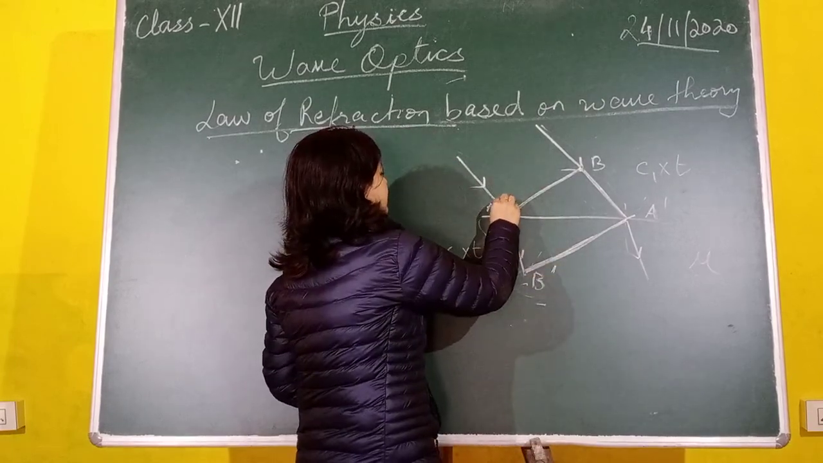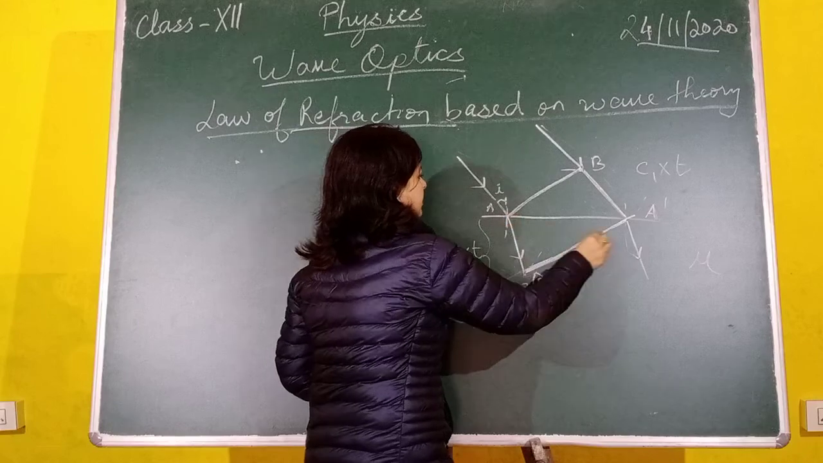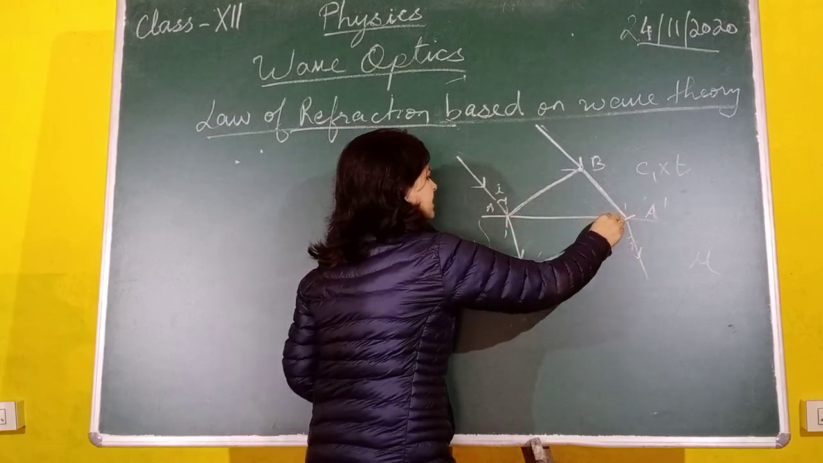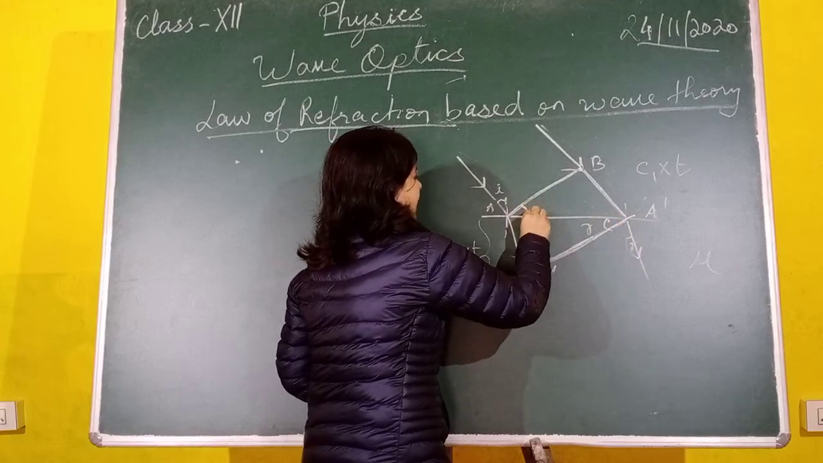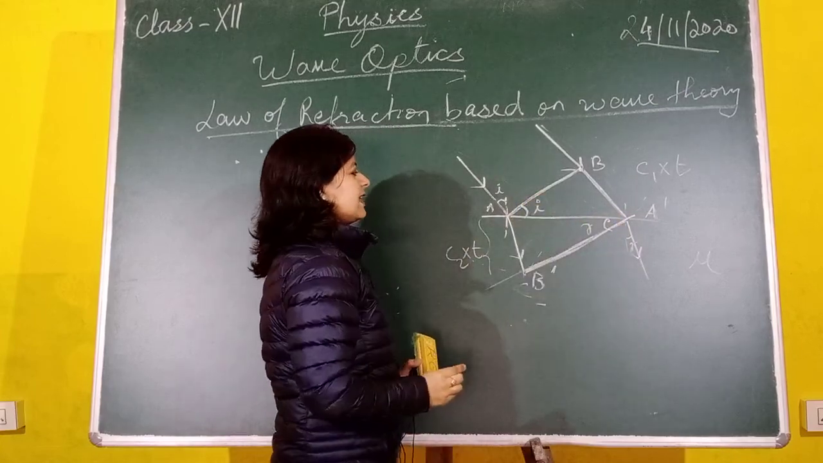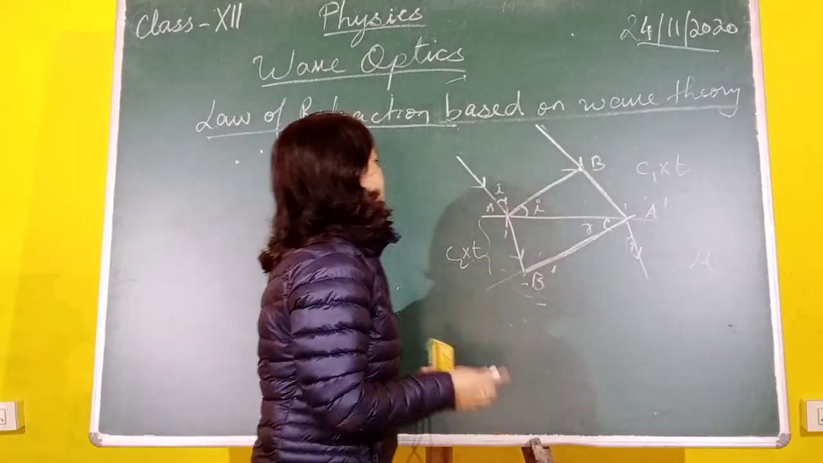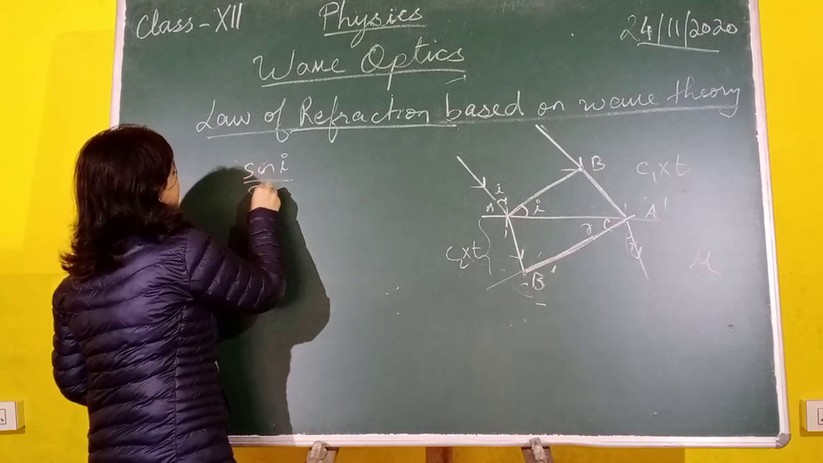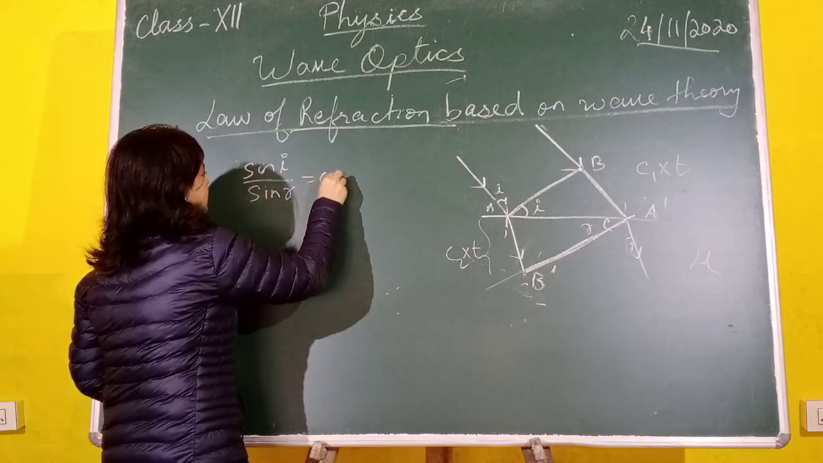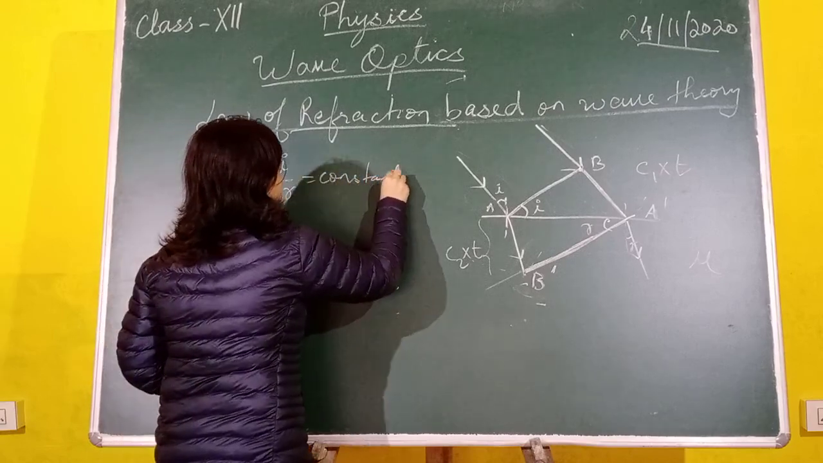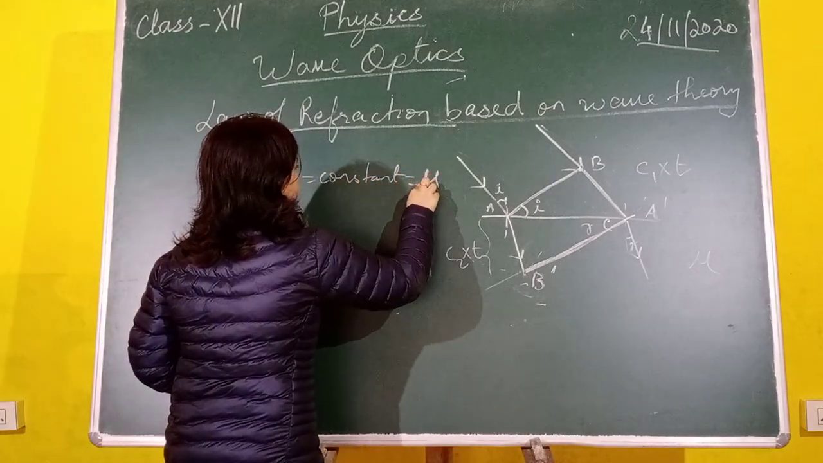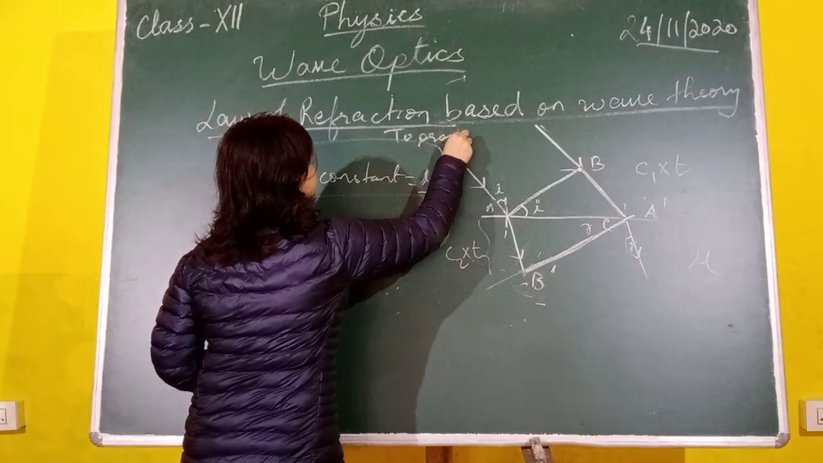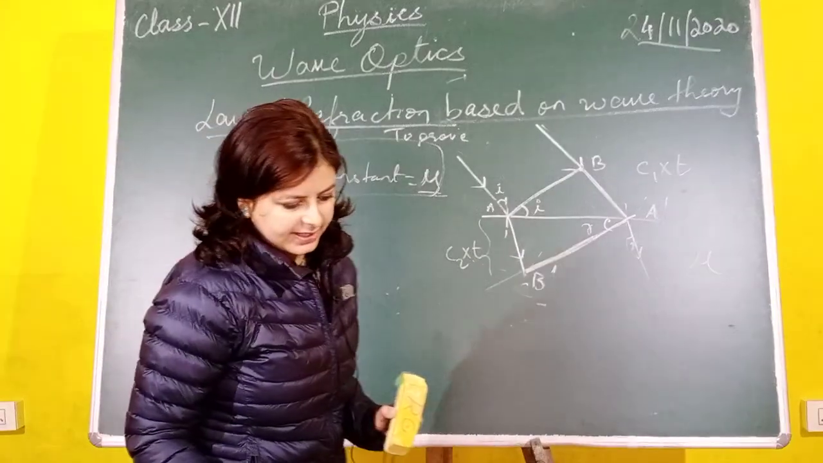The angle of incidence here is I. Here R is the angle of refraction for the ray, and for the wavefront this is the angle of refraction and this is the angle of incidence. Here we need not prove that I is equal to R because they are never equal. What we are going to prove is that the ratio of the sine of the angle of incidence to the sine of the angle of refraction is a constant that is equal to mu. We need to prove it in order to prove Snell's law. So how do we proceed now?